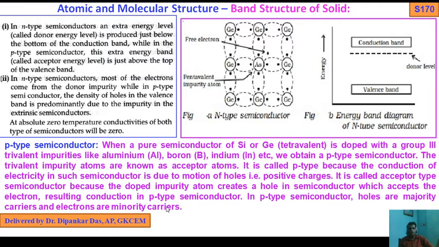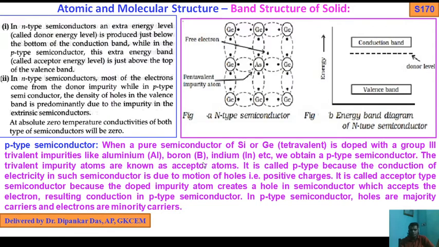So again I tell you what will happen in p-type semiconductor. P-type means doped by a trivalent impurity, having 3 valence electrons, but the pure crystal of silicon or germanium possesses 4 valence electrons. So boron or aluminium first uses 3 valence electrons to form 3 covalent bonds with 3 adjacent silicon or germanium atoms, and the remaining bond has only 1 electron, with another silicon or germanium atom, which is shown in the next slide.